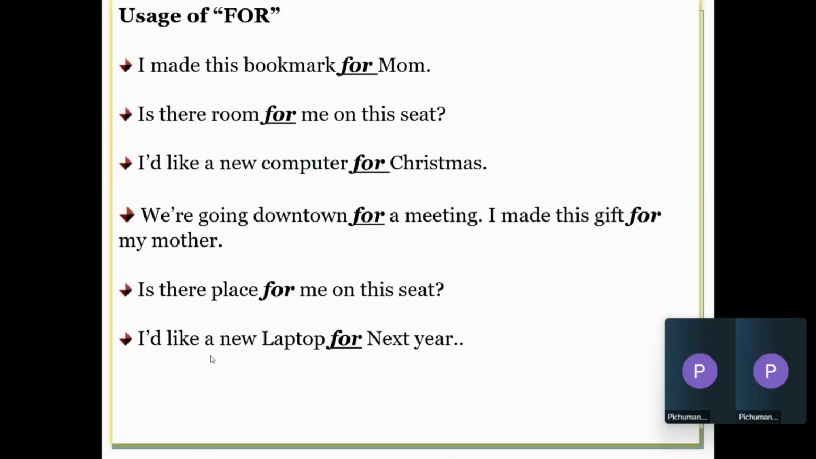Same way for. For is another very, very common preposition which is used for explanation again. I made this bookmark for my mom. Is there a room for me on the seat? It is used as a way of seeking or giving explanation. Of and for.